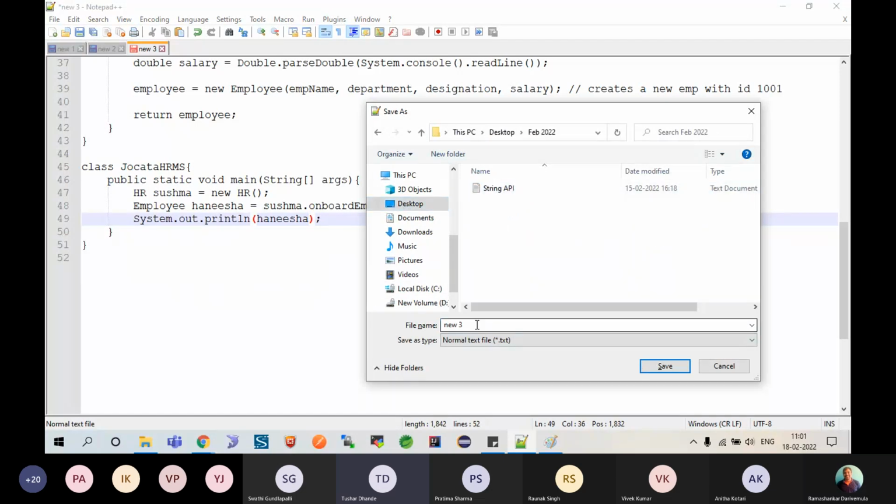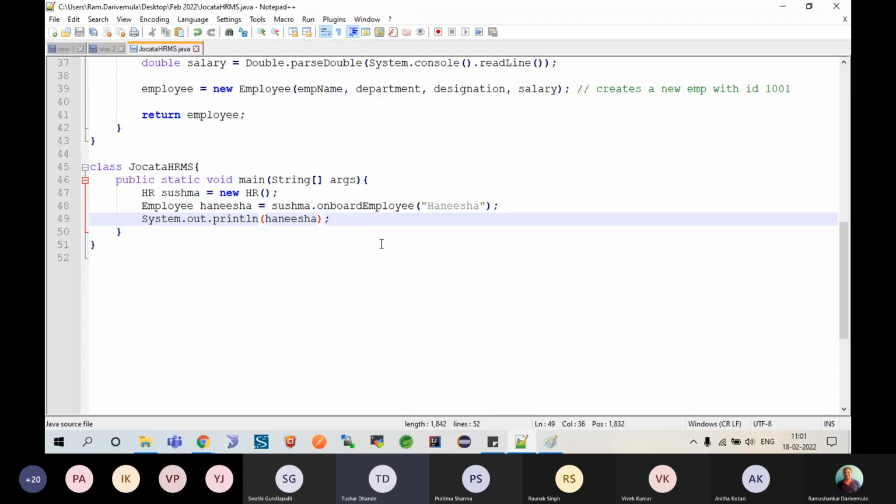Well, what is the name of this class I'm supposed to save? Tell me, I have two, three classes in it. Which name should I save this file with? The one which is considered as the application. So what is the name of the application here? Jokata HRMS. So I've saved it.